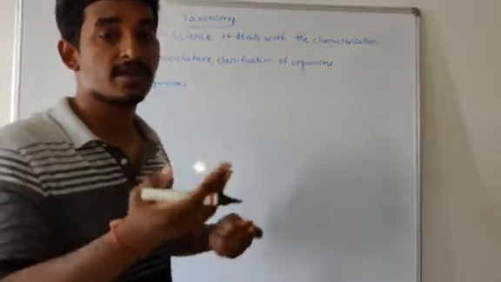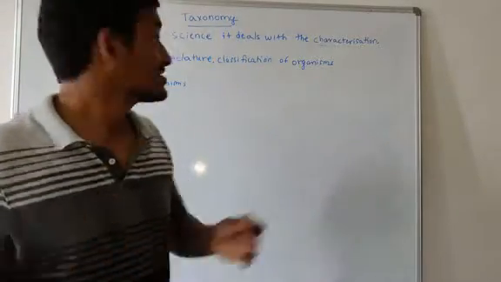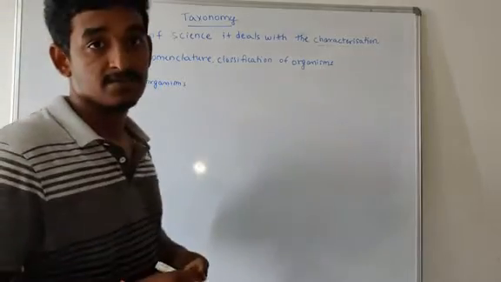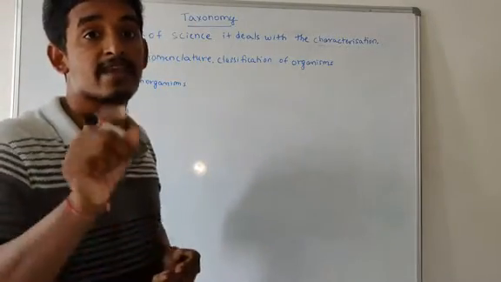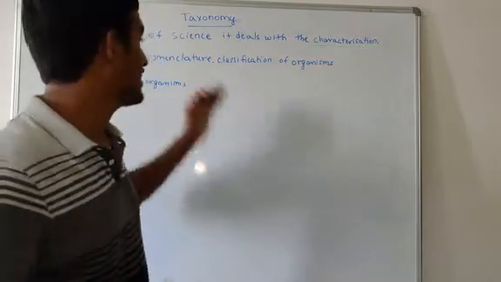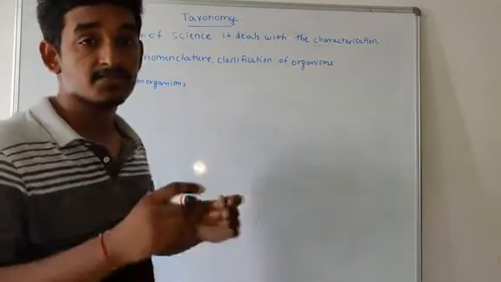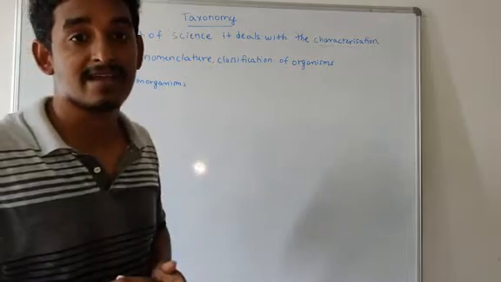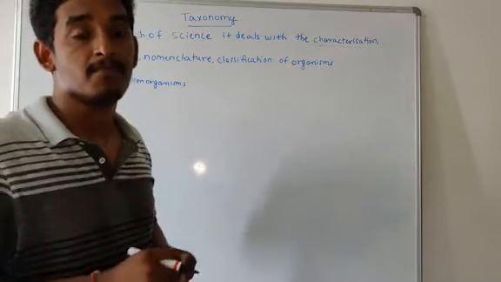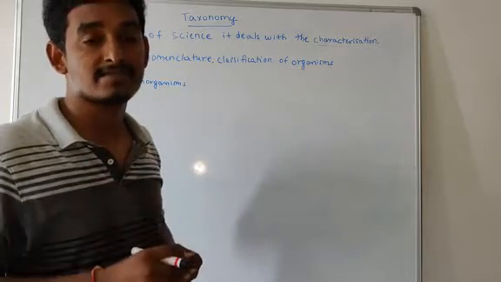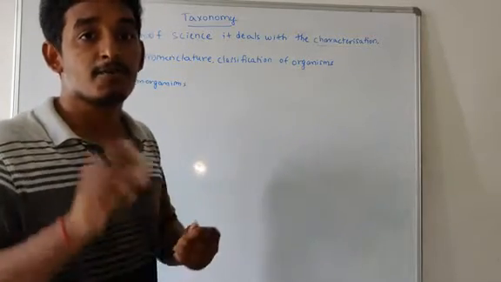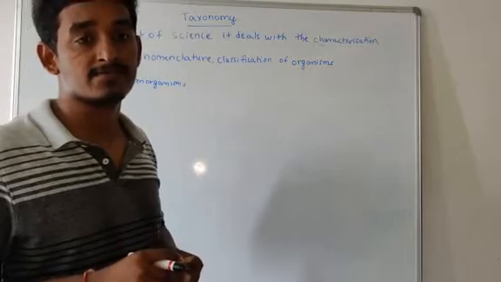First you should compare with taxonomical aids. In the taxonomy process, taxonomical aids play a very important role. We should compare with taxonomical aids like herbarium, botanical gardens, museums and zoological parks. These are helpful for proper identification of organisms.